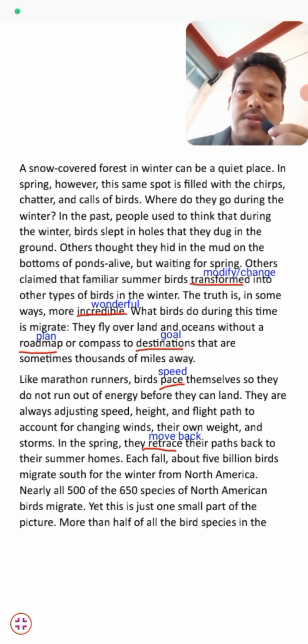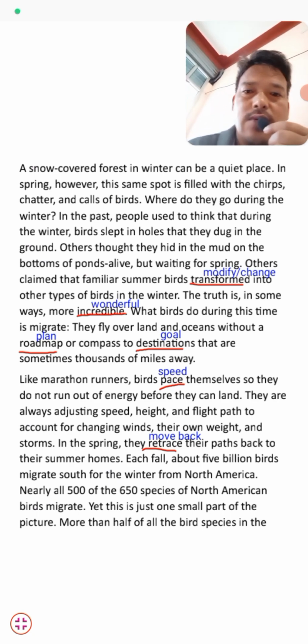In the summertime, there is the singing and chirping of birds, lovely sounds we can hear from the birds. So it changes in summer, but it's different in winter.